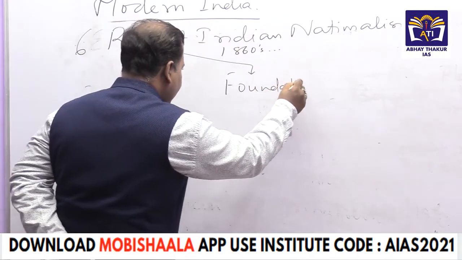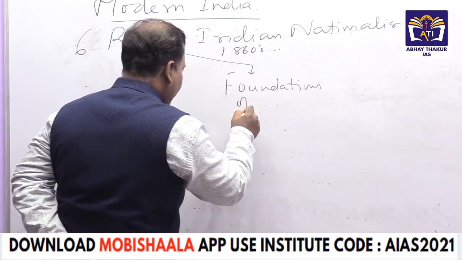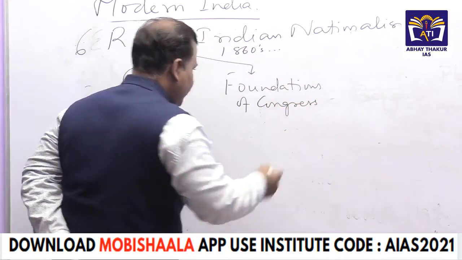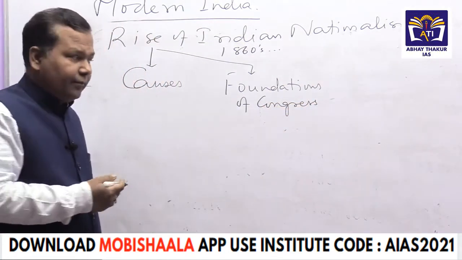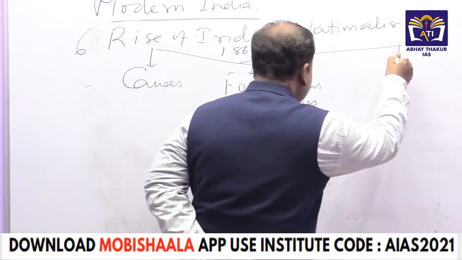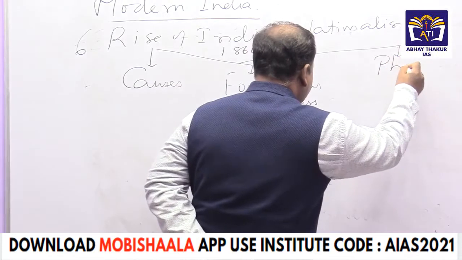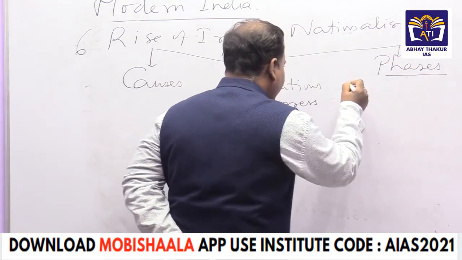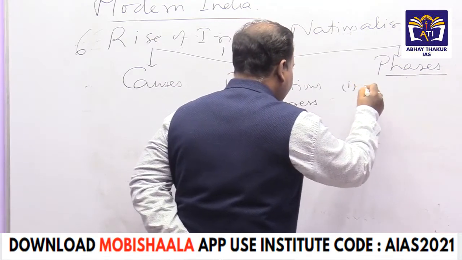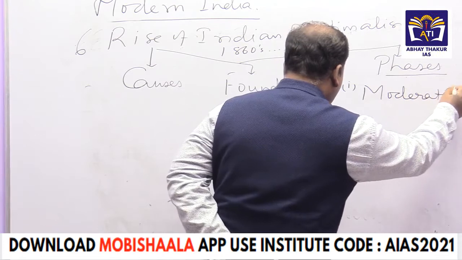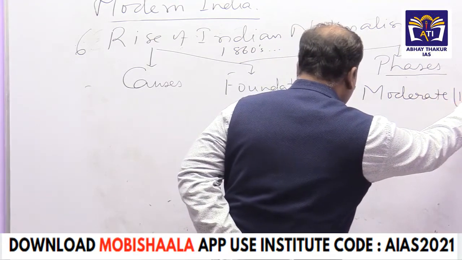With the Congress, there are too many aspects. Myth of the Congress, official responses to the Congress. Then we are going to see the phases of the Congress, phases of the nationalism. First phase is the moderate phase. Their nature, their character,